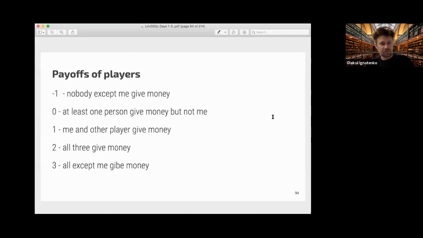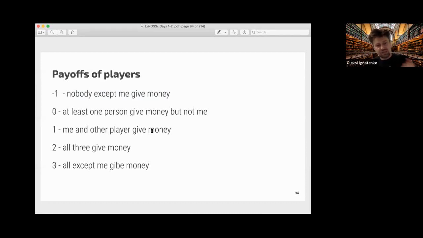So suppose that we define the payoffs of players like this. If only I give money, only my money is given, then it's the worst possible choice. So I get -1 if I pay and nobody else pays. If at least one person gives money but not me, or nobody does, then it's 0.